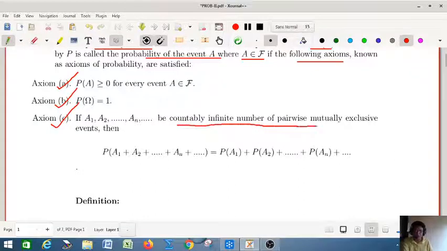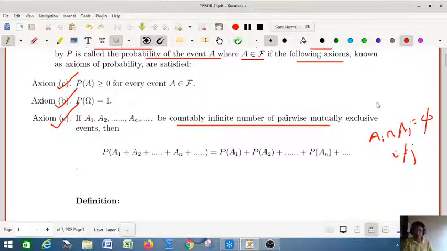What do we mean by pairwise mutually exclusive events? That means the intersection of Ai and Aj is phi, the null set.